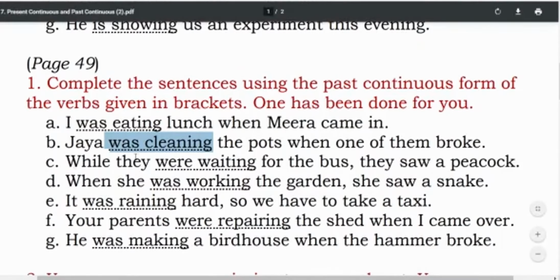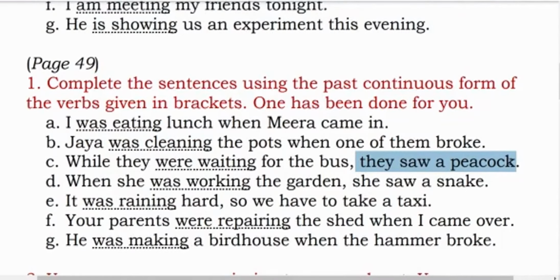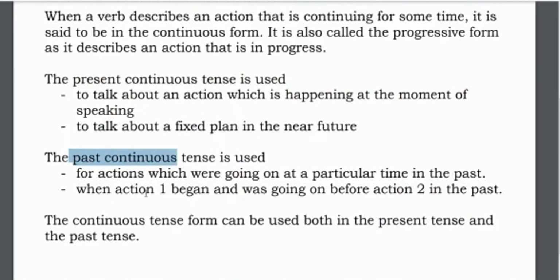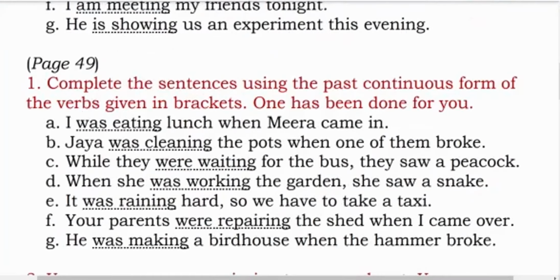Next one. While they were waiting for the bus, they saw a peacock. Now let me tell you in this sentence, and not just for this sentence, it can be used for any of these sentences. I'll explain to you why we have to see to this action 1 and action 2, and why is it past continuous and why is this only in the past.